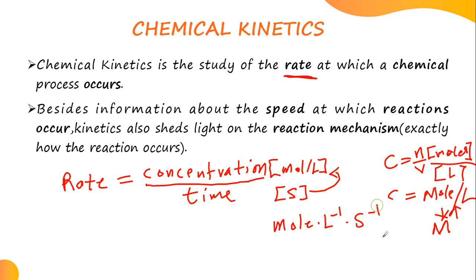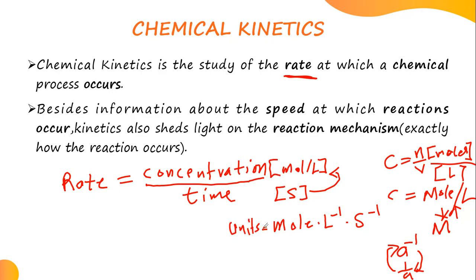It's like that. Why is it like that? Because of laws of indices, if you remember, a raised to the power negative can also be written as 1 over a. You get? This can be written like that, and that can be written like that. So when we take the liter up, it's going to adopt the negative. When we take this seconds up, it's going to adopt the negative. So therefore, these are the units for this rate. You get? So these are the units.